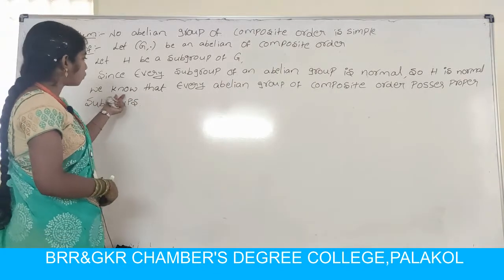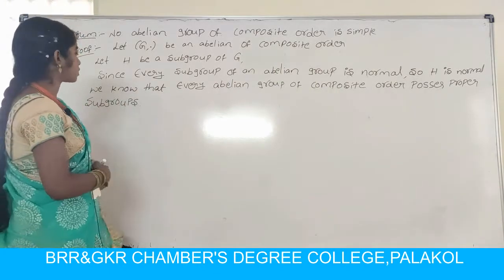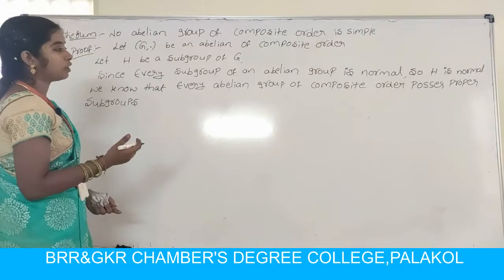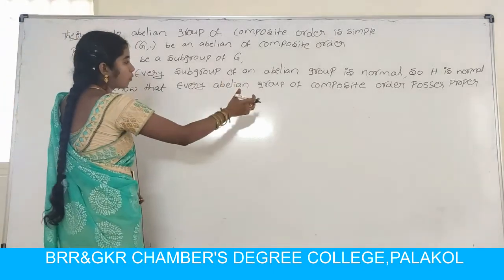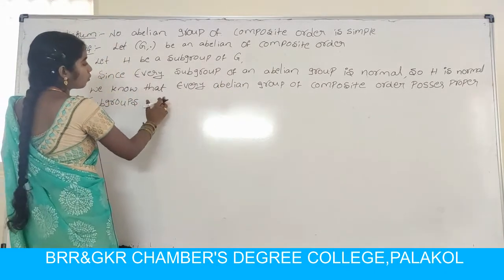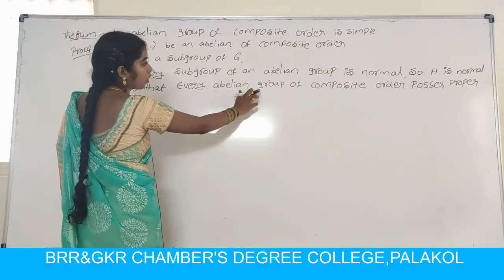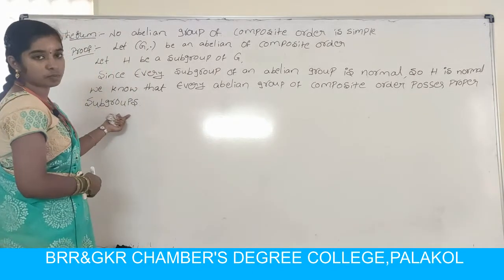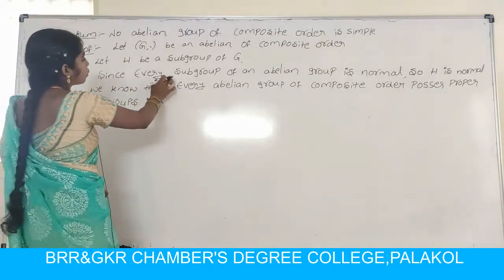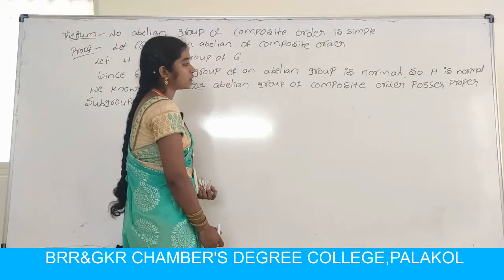Since a subgroup of an abelian group is normal, H is normal. So every abelian group of composite order possesses proper normal subgroups.